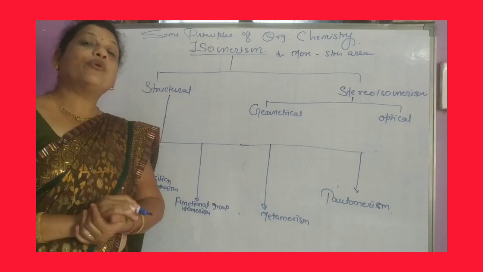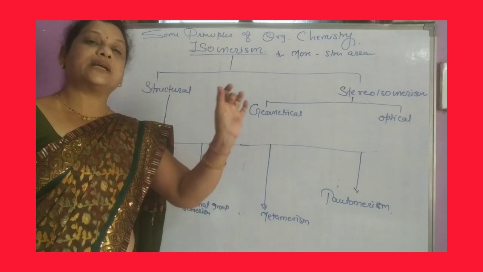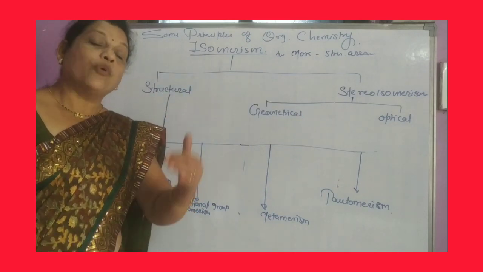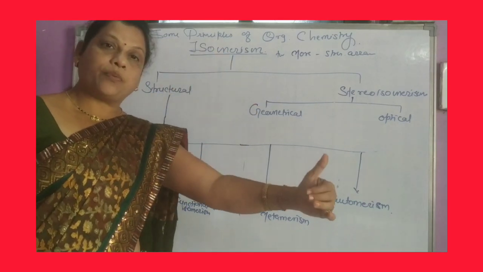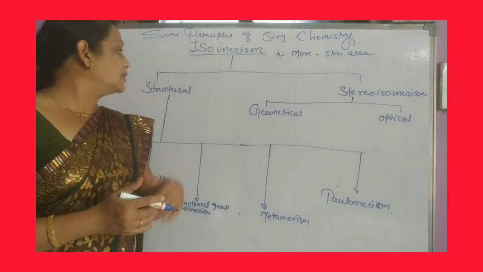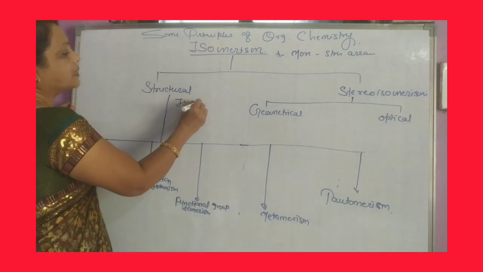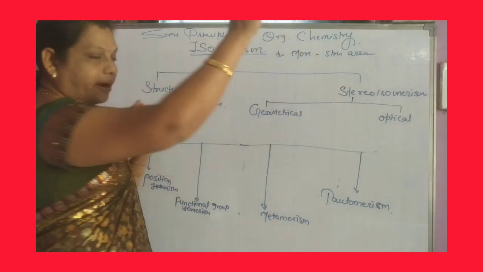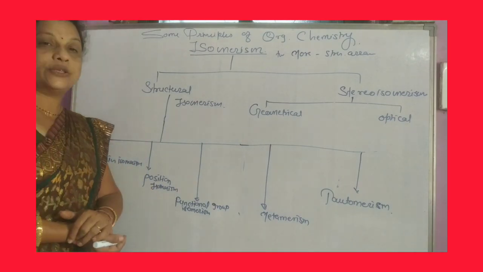Again I repeat, what is structural isomerism? It is the phenomenon of forming different structural isomers. And what are structural isomers? Compounds containing the same molecular formula but different structural arrangement. Structural isomerism is classified into five types. The first one is chain isomerism.